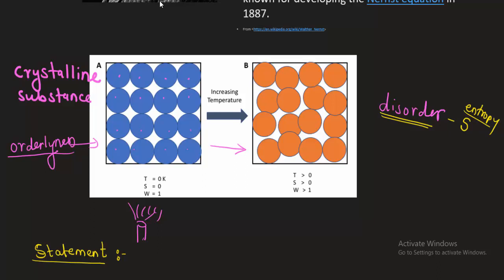Look at this left hand side. Here all the atoms are perfectly arranged at the temperature of 0 Kelvin. This is the 0 Kelvin temperature, and this temperature is called absolute zero temperature.